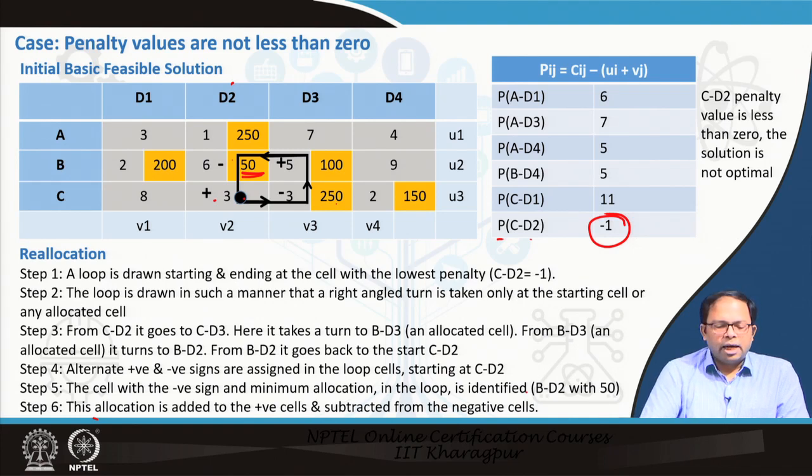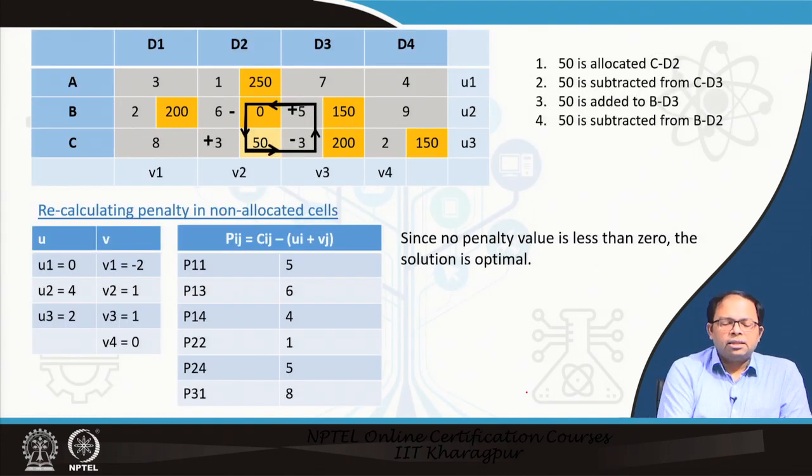Once we do that, we get this, where 50 is now added. We have added 50 over here, and then we have also added 50 over here. This becomes 0, and this reduces from 250 earlier.